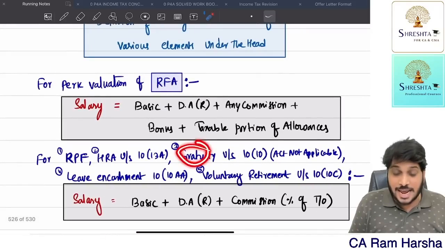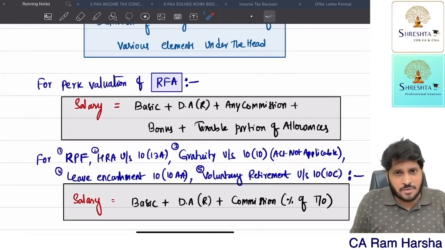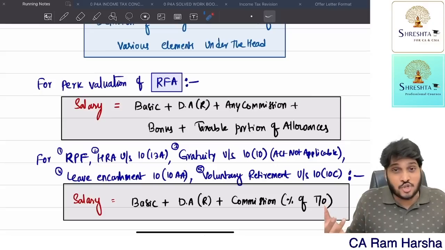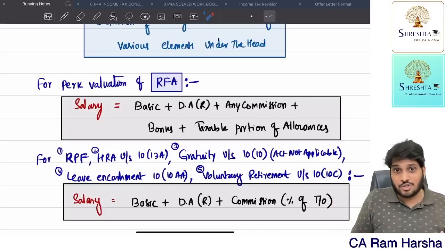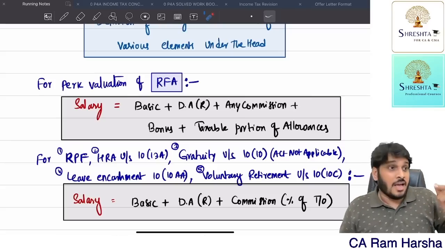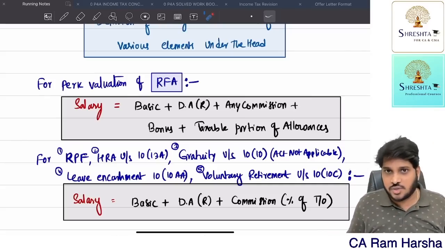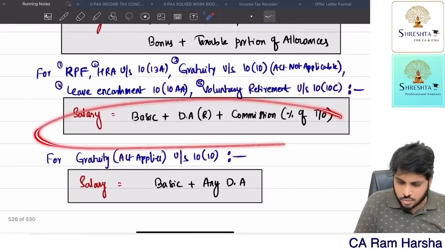Suppose it is for gratuity where the Act is not applicable: an employee received gratuity at the time of retirement, but the Gratuity Act does not apply to him, still he received gratuity. Now for him, how to calculate exemption? They have given a criteria. In that criteria, the word salary has been used. In fact, the average salary is used. Salary means what? This one.